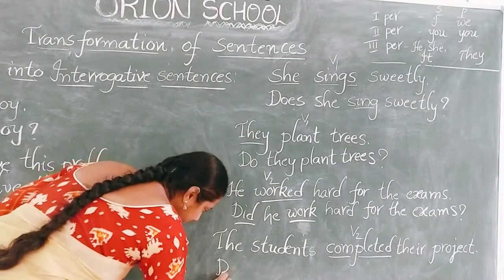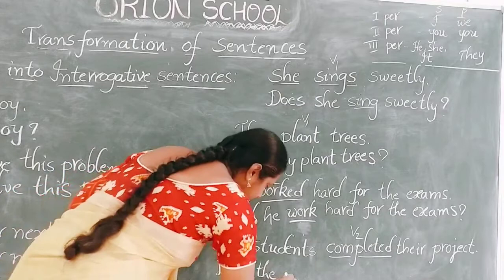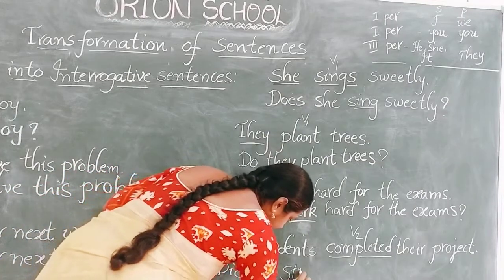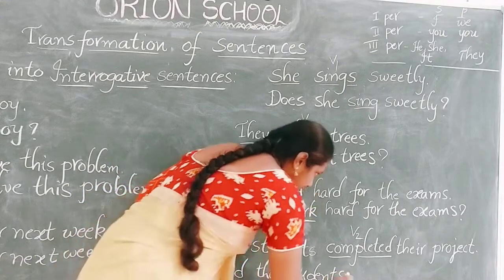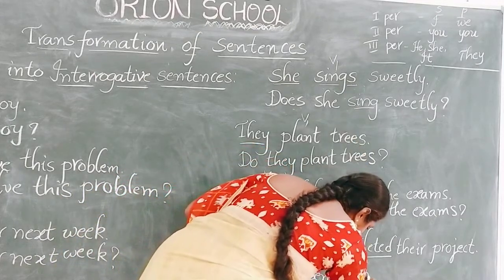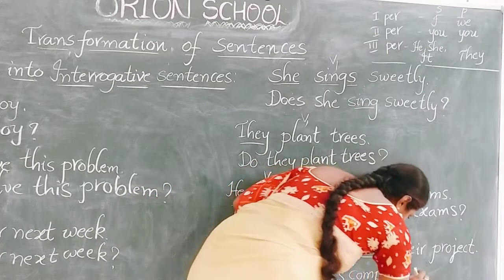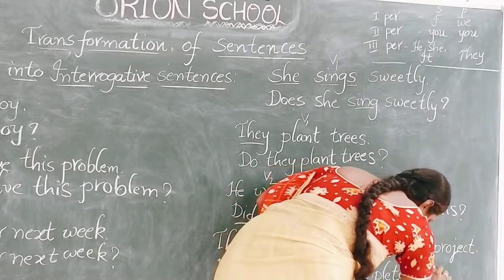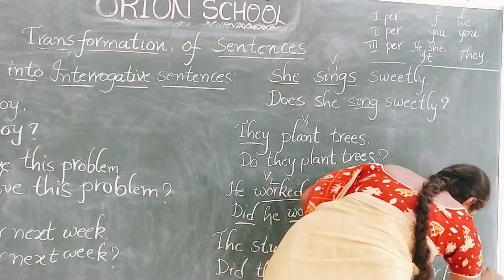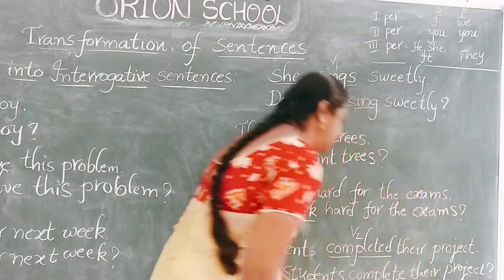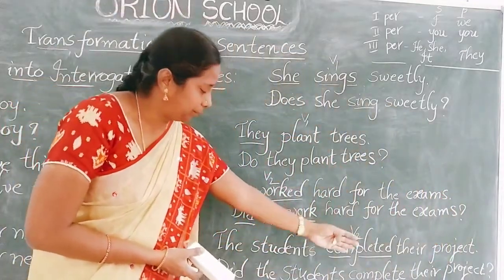So, did the students complete their project? This is the interrogative sentence. Did the students complete their project?